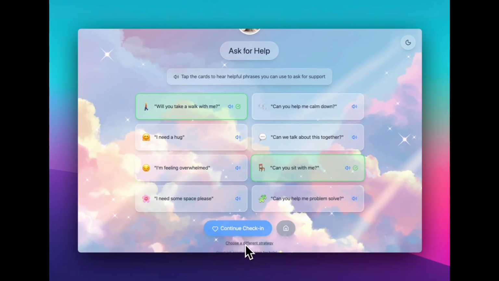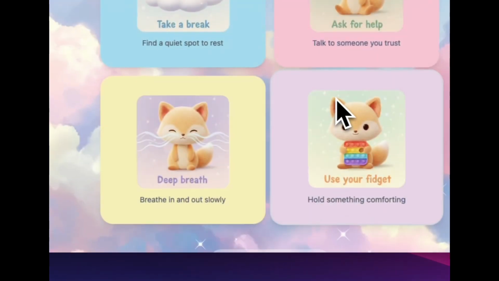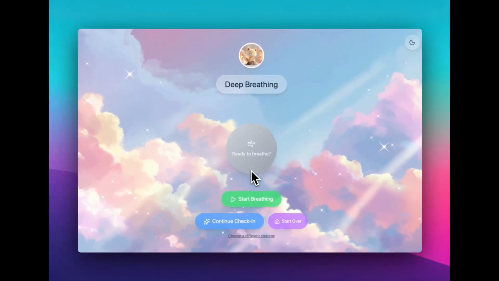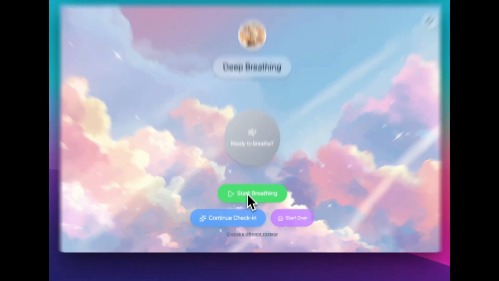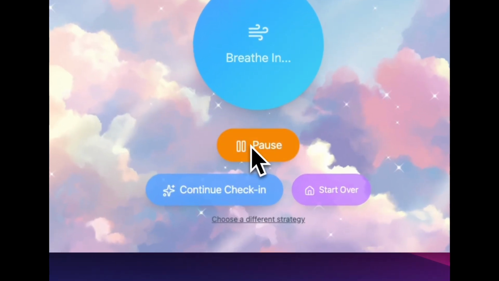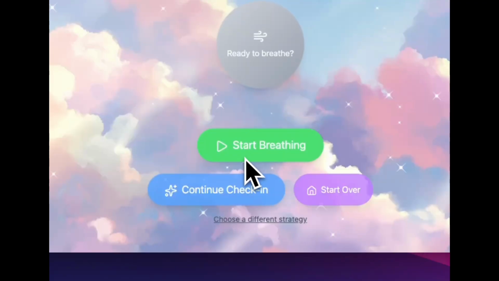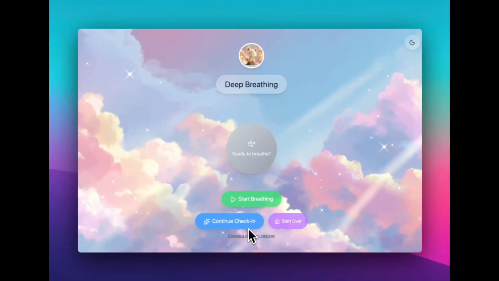Okay, I'm going to go and choose another strategy. The deep breath one walks through a box breathing cycle. So we start breathing. Breathe in, 2, 3, 4. Hold, 2, 3, 4. Breathe out, 2, 3, 4. Hold, 2, 3, 4. Breathe in. Okay, so you can see that it will go through that multiple times, and so the child can do the deep breathing.